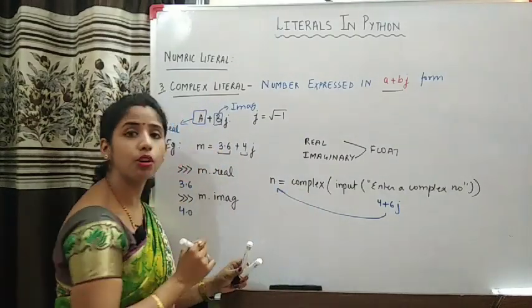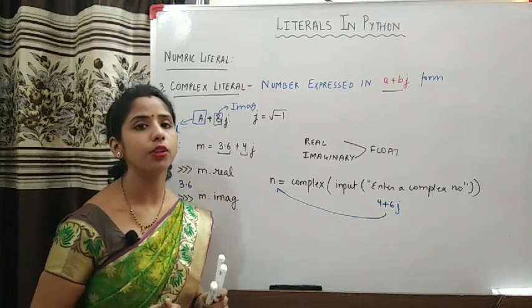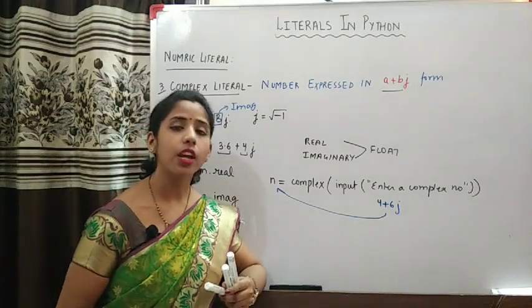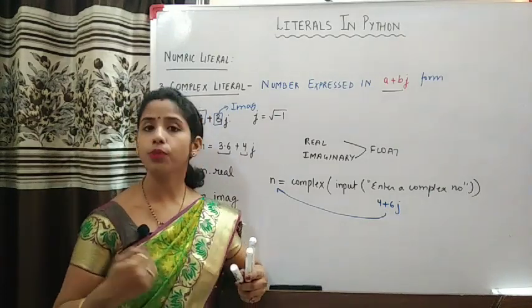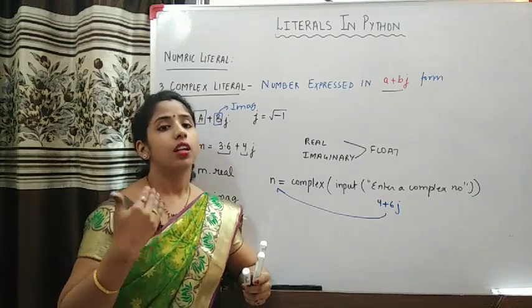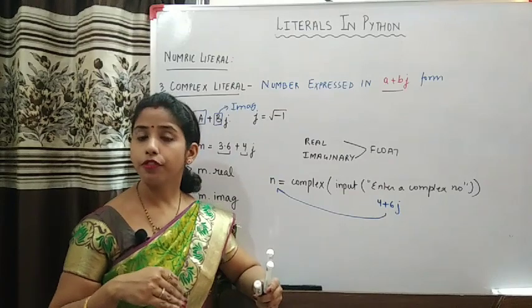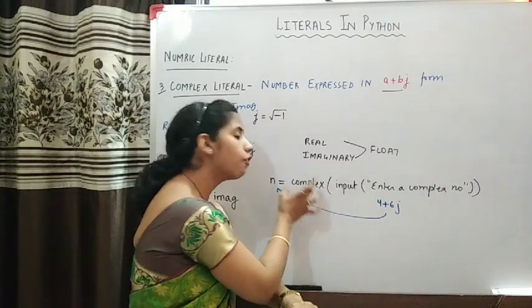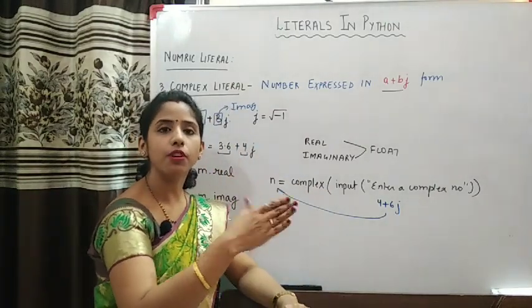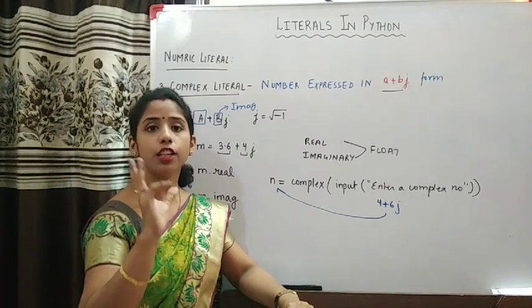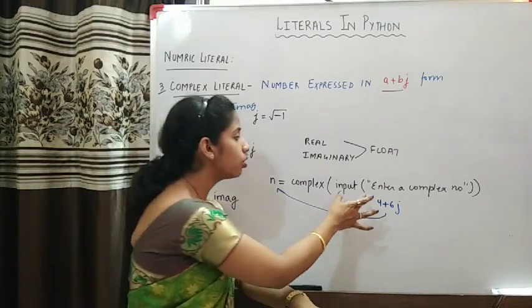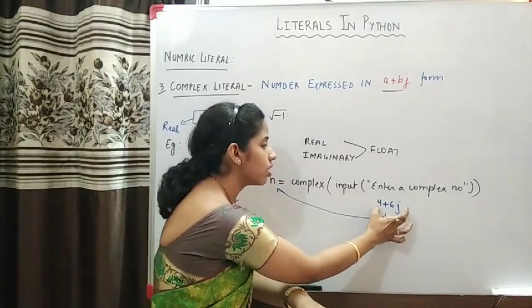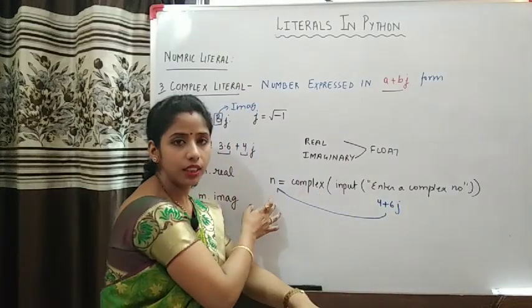So this way you can take input of a complex number, and if you are not able to understand it right now, then you can refer to the video in which I have explained simple input and output, and there I have explained how to take input of a value from the user. In that I have told how to take input of integer and float. So if you want to take input of a complex number, then you have to make use of the complex function. The result returned by the input function will be converted into complex, but it should be a complex-convertible string. You know that input receives the value in the form of a string, so this string should be of such a form that it can be converted into a complex number and then assigned to n.